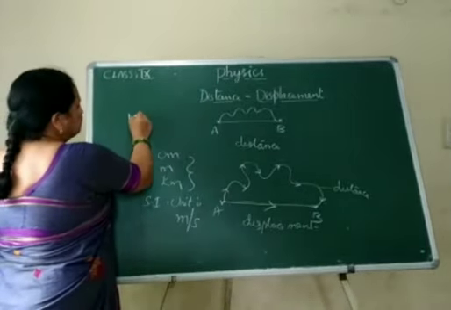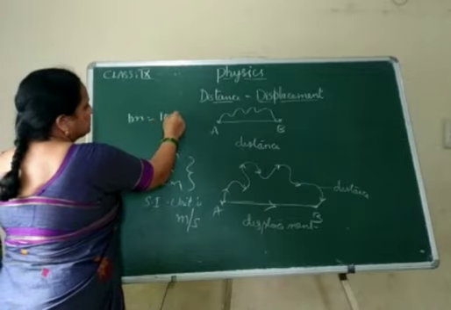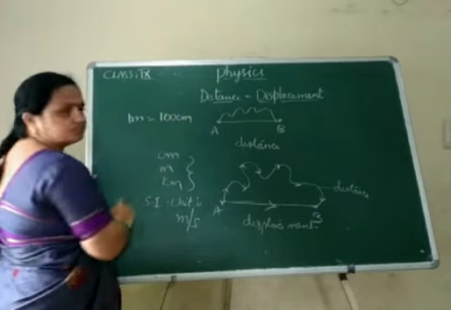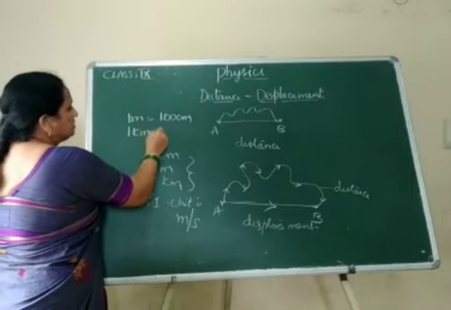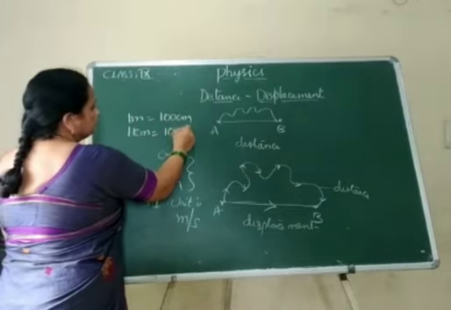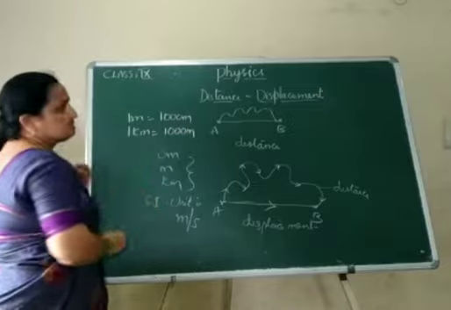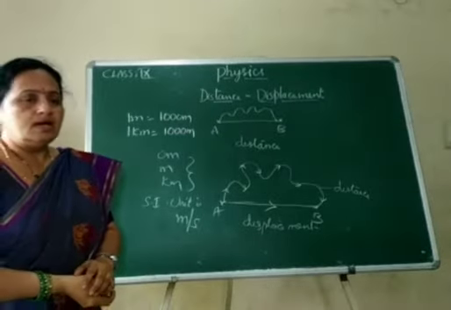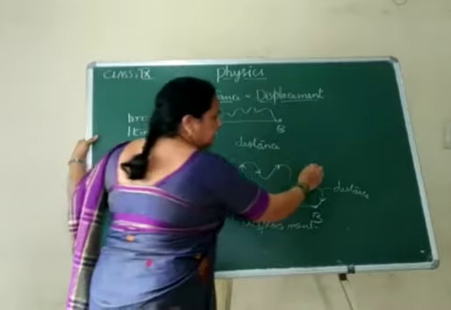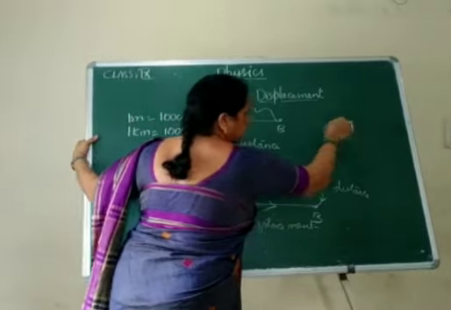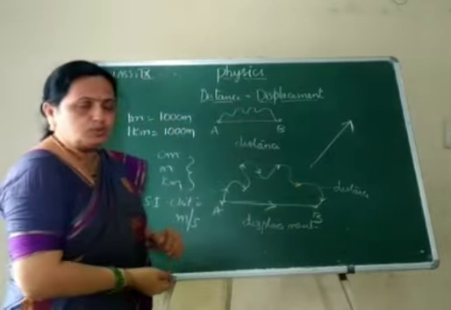1 meter is equal to 100 centimeters. 1 kilometer is equal to 1000 meters. And displacement can be indicated by a vector, an arrow.